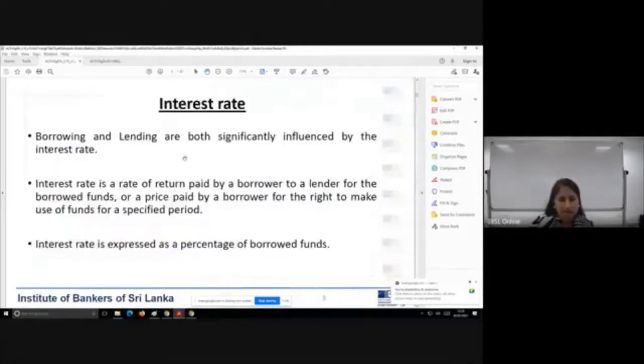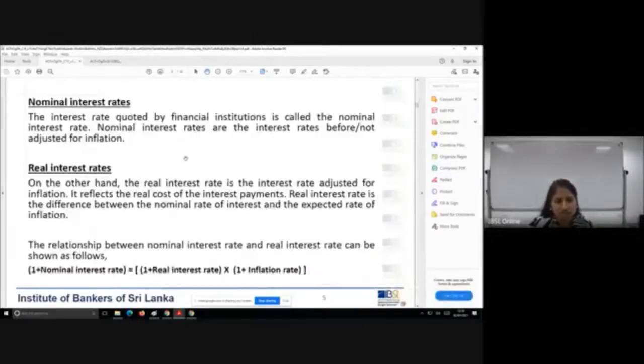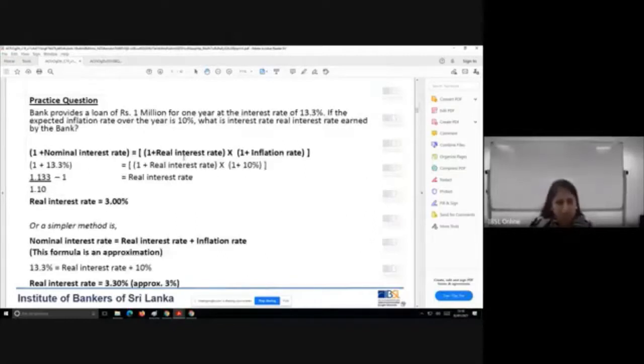There we went through what interest rates are, the significance of what an interest rate does in financial markets, then the two basic types, the nominal interest rate and the real interest rate, and the difference between these two. It's the inflation that causes this difference. And then we also did a small calculation based on this formula over here.